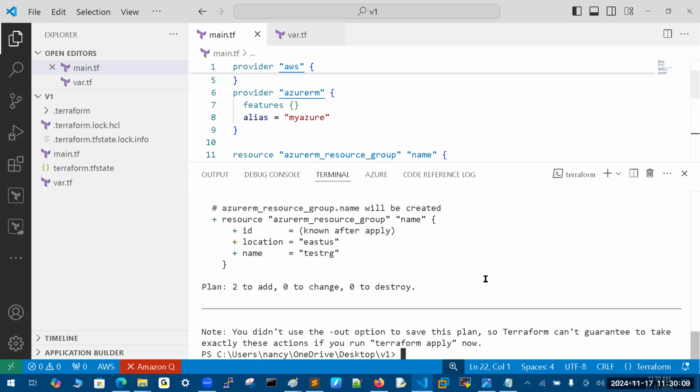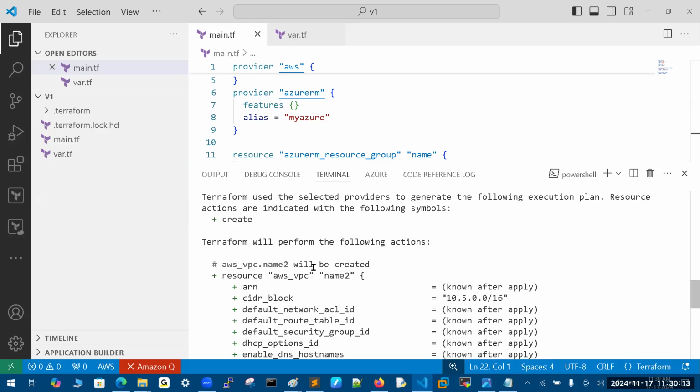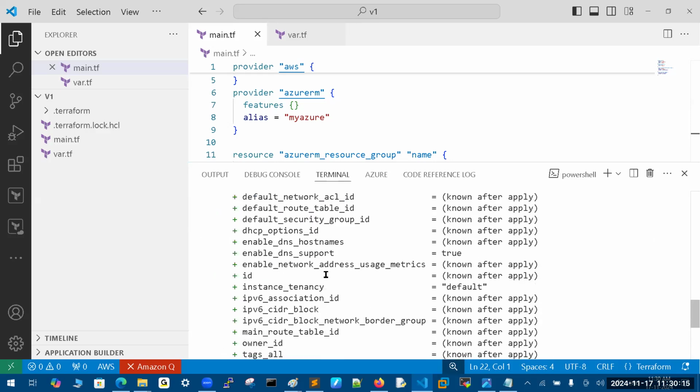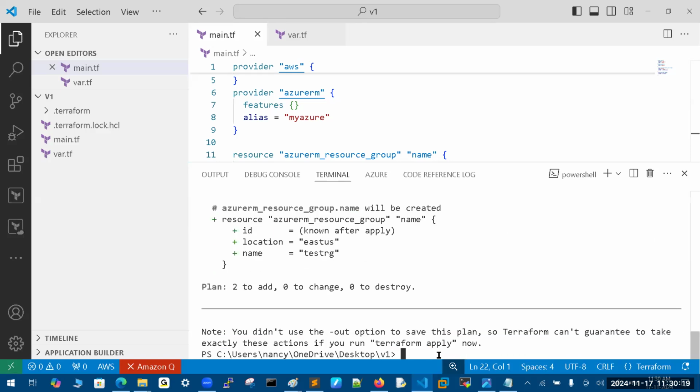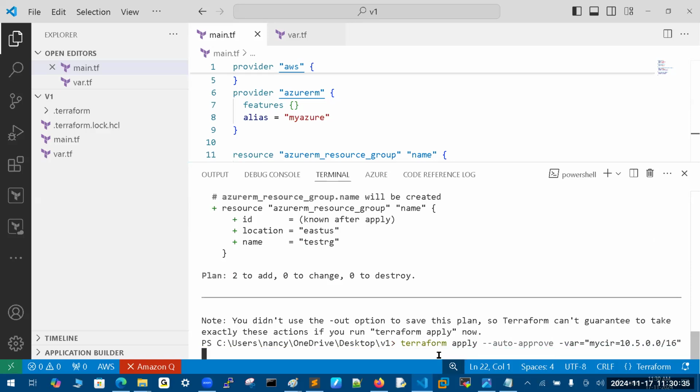Dry run means what actions will happen. These two are going to be created if you run it: a VPC and, in Azure, one resource group. Finally, you can run apply. But here also it will ask you for one input. Why? Because you are not storing your changes in a variable. You need to write my cider equals 10.5.0.0.66. In this way, you can supply it at the command prompt.